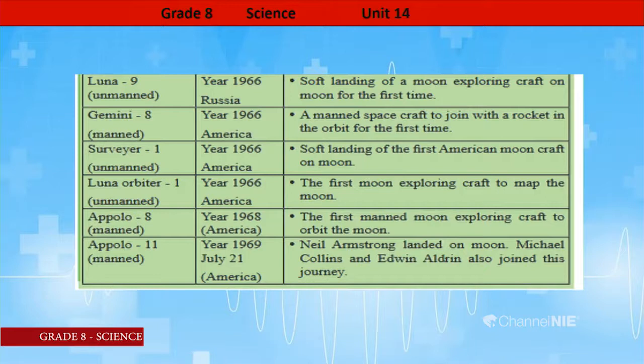Then let's see Gemini 8. It was launched in 1966 by the American scientists. Then what are the importances of this Gemini 8? A manned spacecraft to join with a rocket in orbit for the first time.